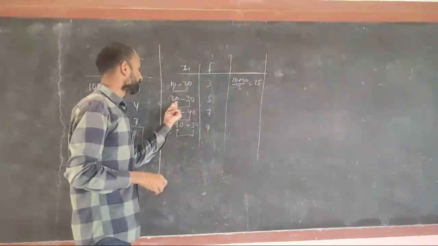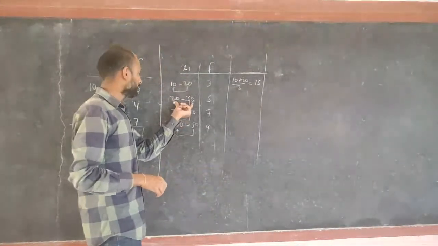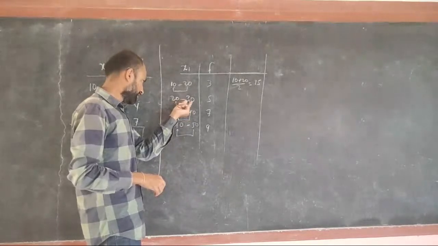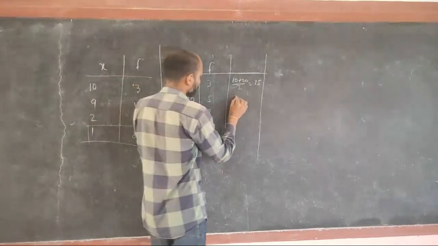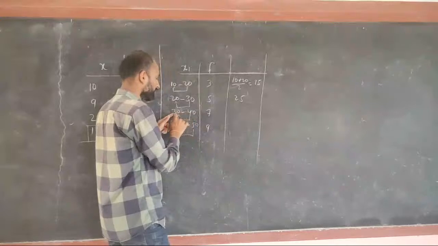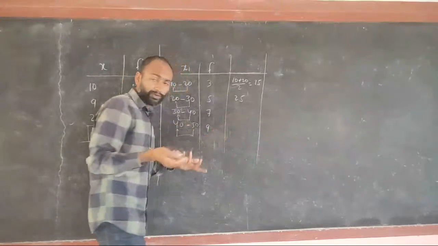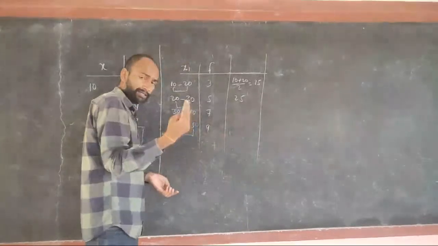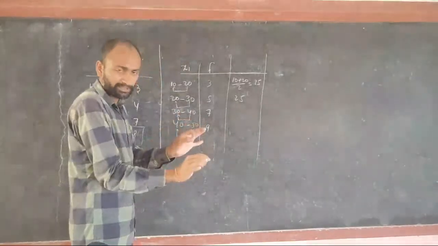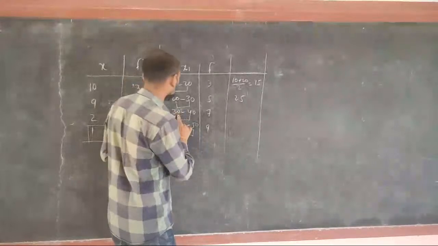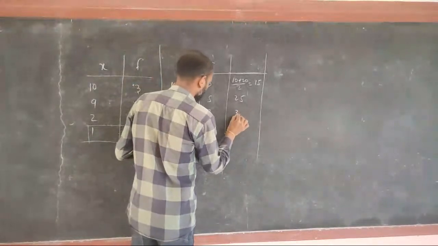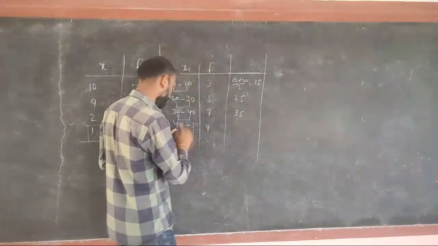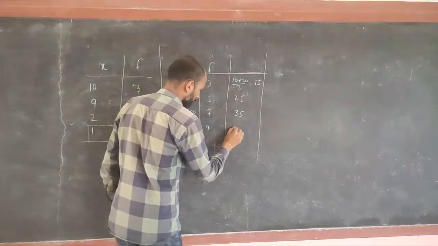Similarly here, what is the middle point of these two limits? 25. How to find the average? Add these two and divide by 2, that is the middle point. So here the middle point will be 35. Here the middle point will be 45.